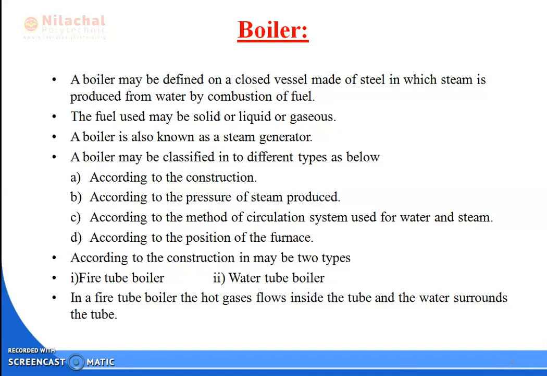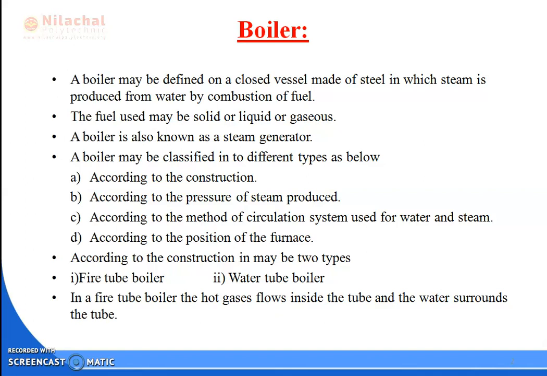A boiler may be classified into different types, according to the construction, according to the pressure of the steam produced, according to the method of circulation system used for the water and steam, and according to the position of the furnace.